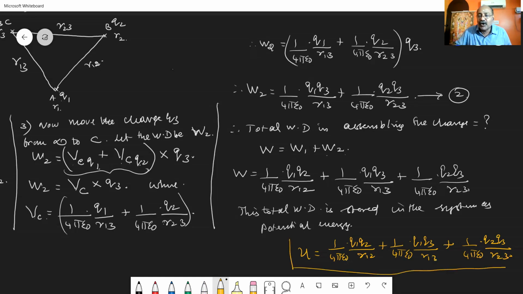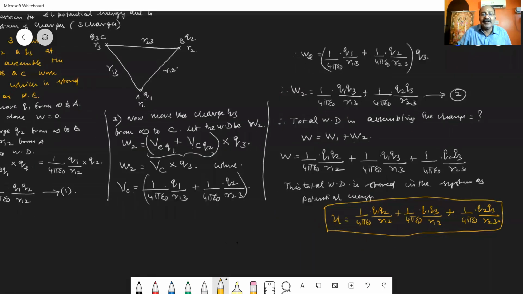This is the total potential energy stored in the system of 3 charges. Hope you have understood what I have told here.